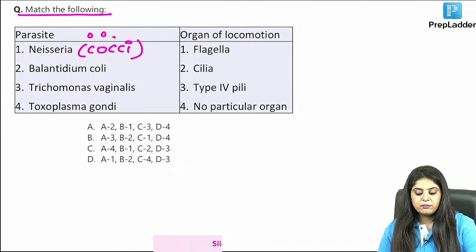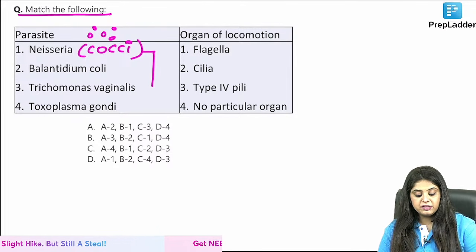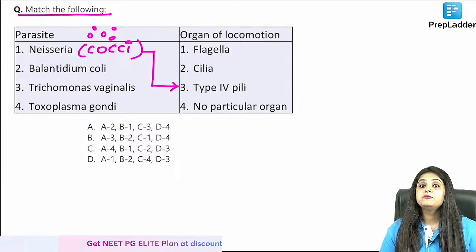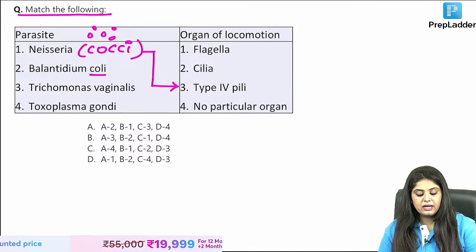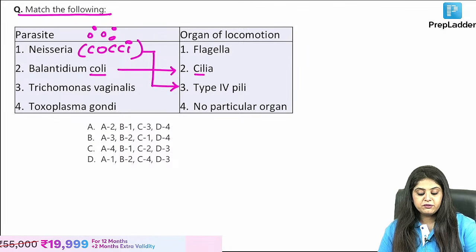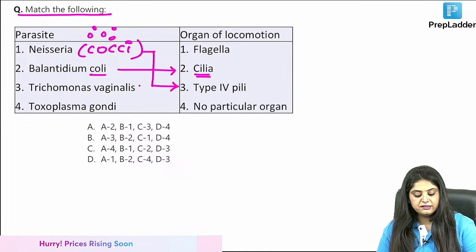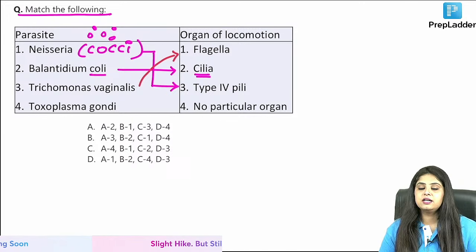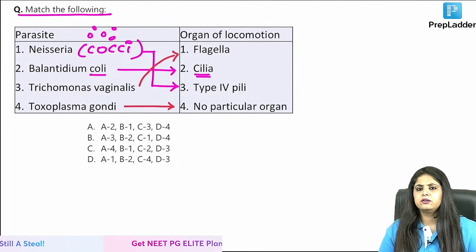Small round bacteria are not at all motile, but can they be motile? Sometimes yes, and that is because of type 4 pili, which was an AIIMS exam question. Balantidium coli has cilia, so this is a ciliated organism. Trichomonas vaginalis is of course going to have flagella, and Toxoplasma gondii has no particular organ. I will teach you today in parasitology.